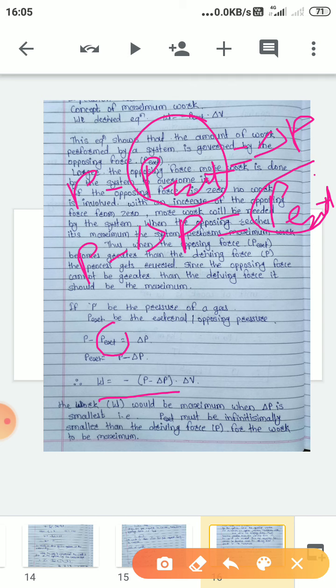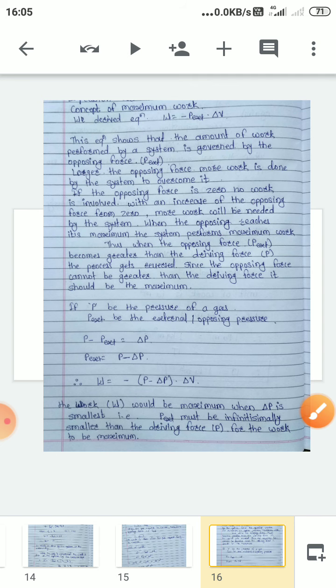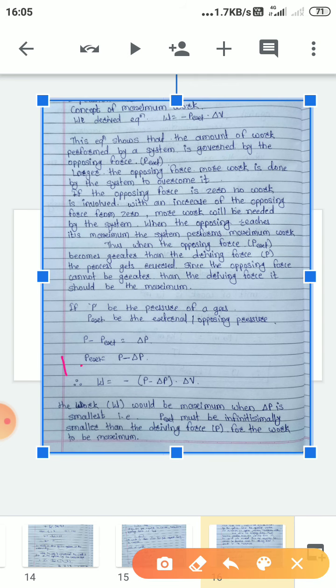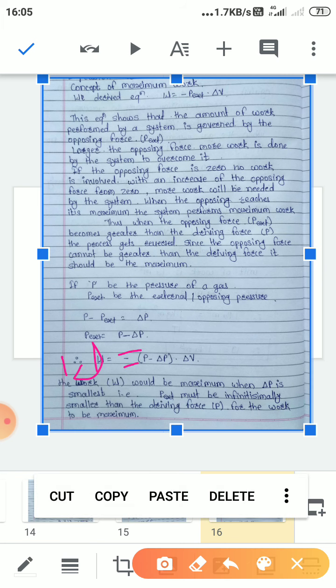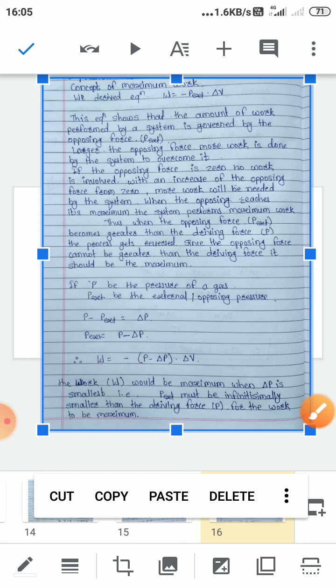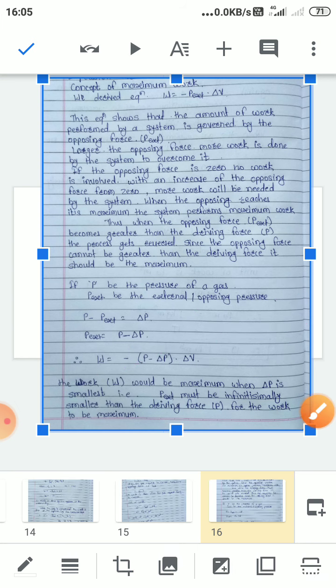So what will be the equation? Work W is equal to minus (P minus delta P) into delta V. This will be the equation for the maximum work done.